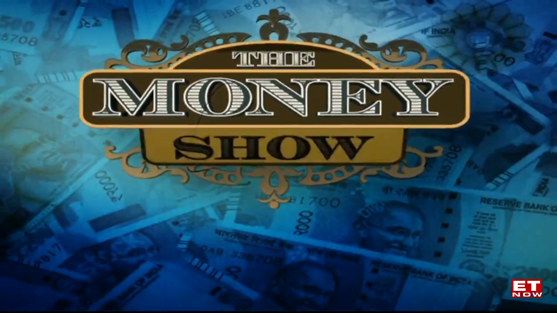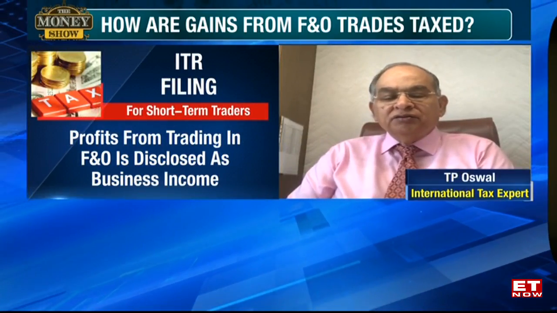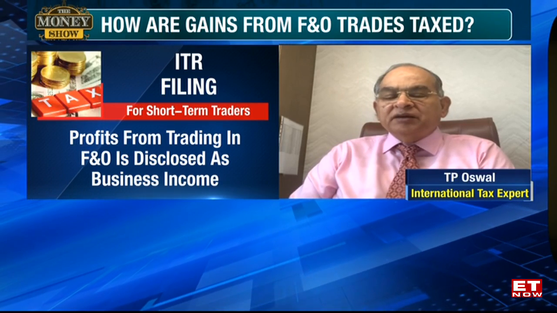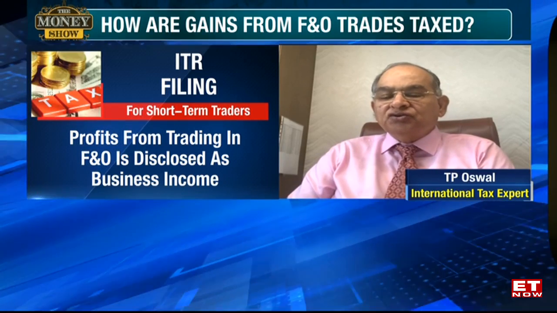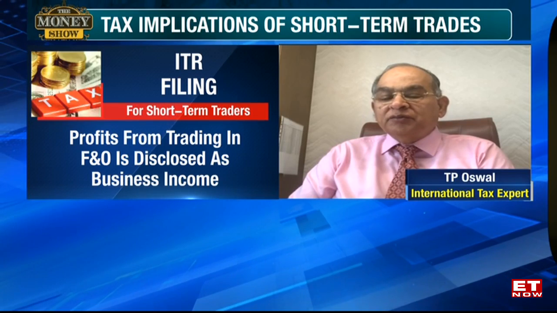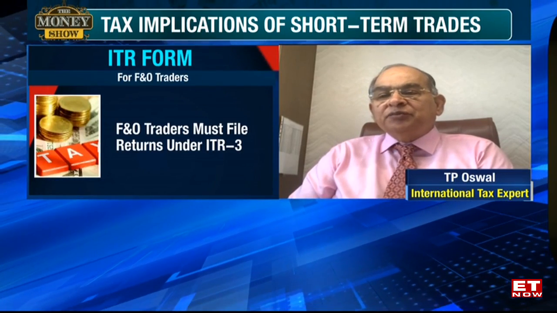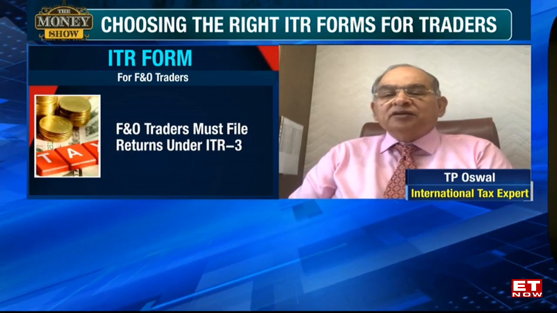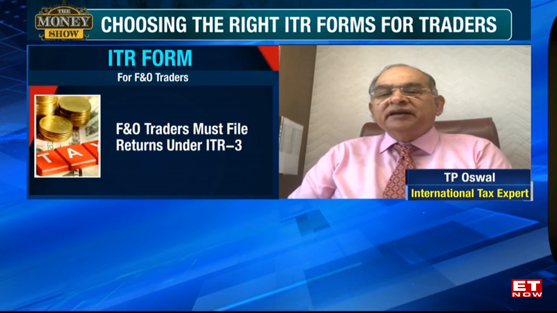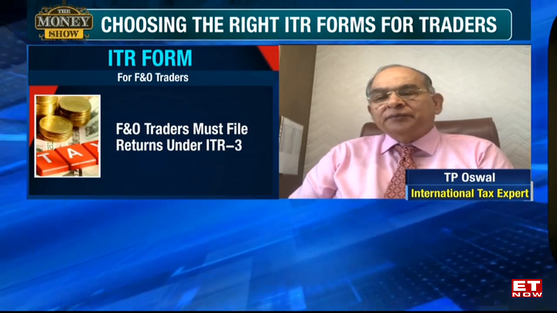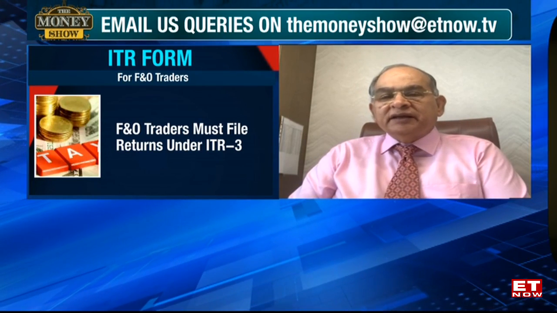F&O income is considered as a business income. It is not considered as a speculation. So therefore, that income, if you have, generally form number 3 is applicable in such cases. So you will have to file the return in form number 3, which is a business income. You must file the return before due date. Otherwise, if there is a loss in F&O activity, it will not be allowed to be carried forward. That care has to be taken.